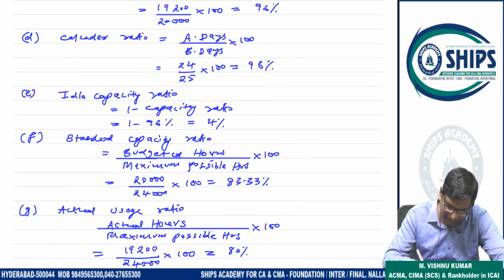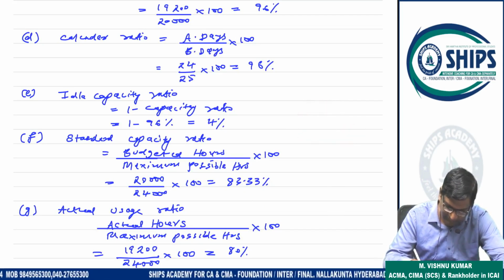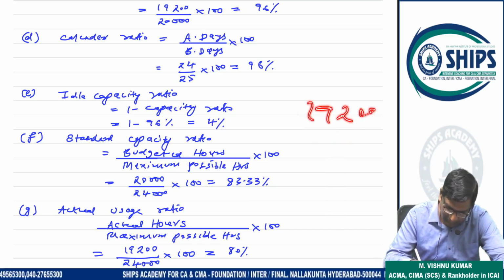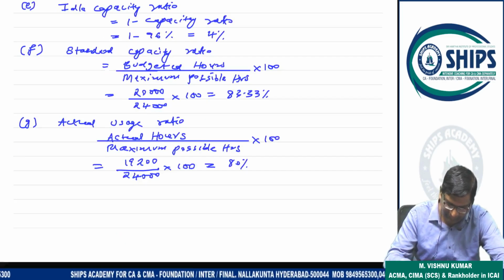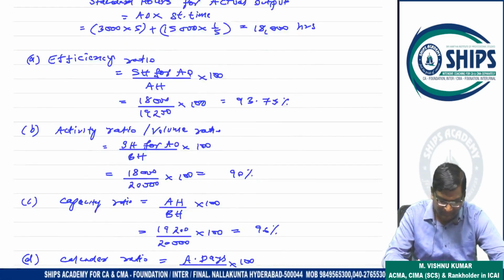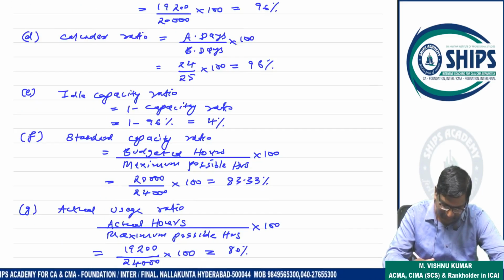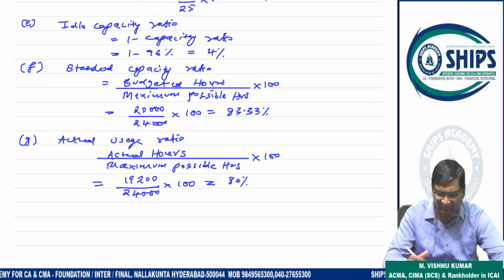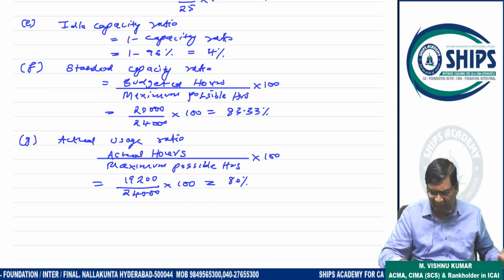Actual capacity ratio is what? Actual hours by total possible hours. So actual hours is 19,200, total possible hours 24,000. This is 80%. That's it. So 93.75, 90, 96, 96, 83.33, 80. So this is a manageable question. It is not a very tricky question.